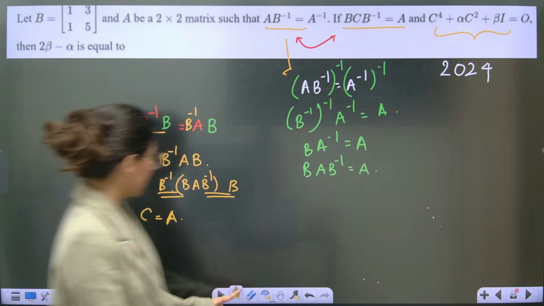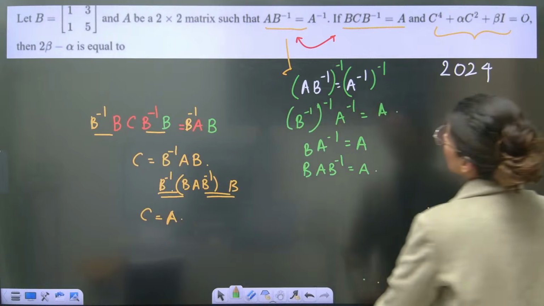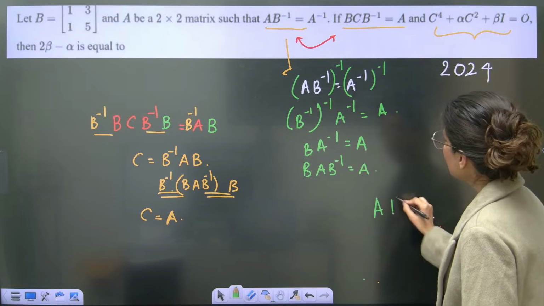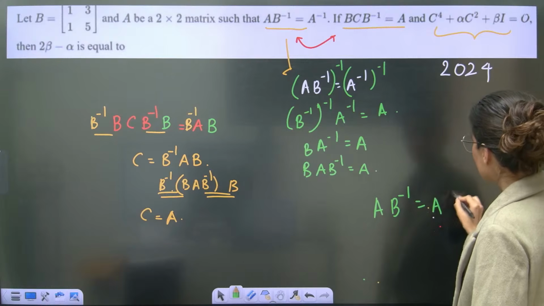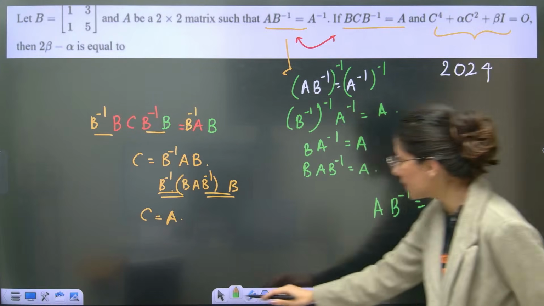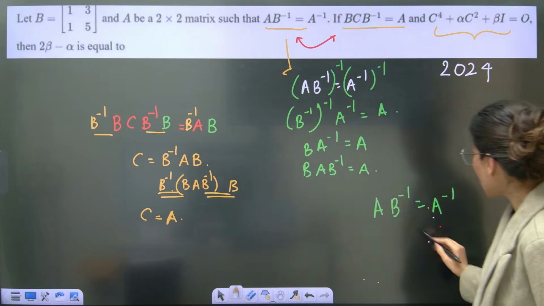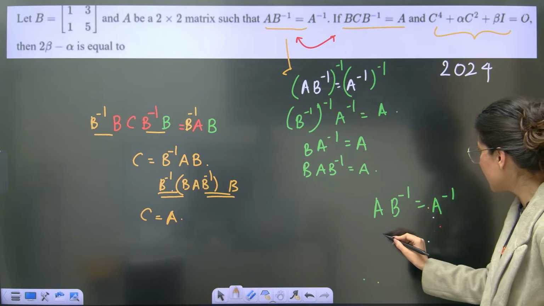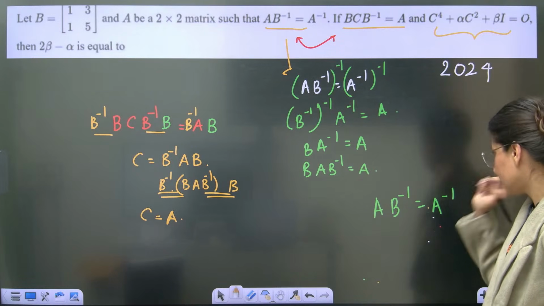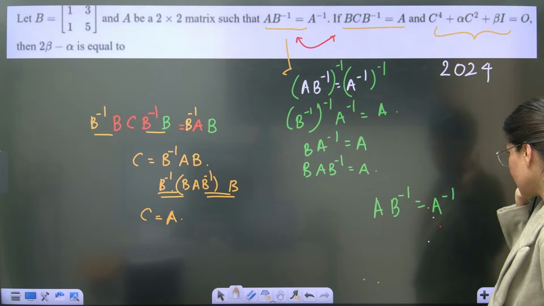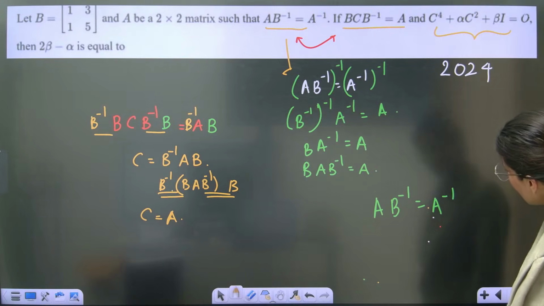And what about A? How to get this A in terms of B? So this is A, B inverse is equal to A inverse. So to get the value of A, I can just multiply by A on both the sides.